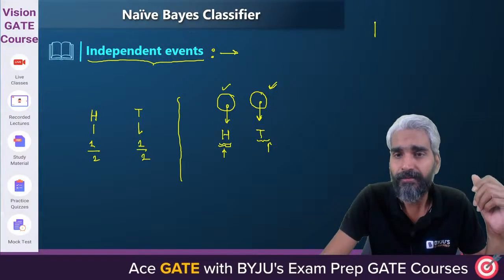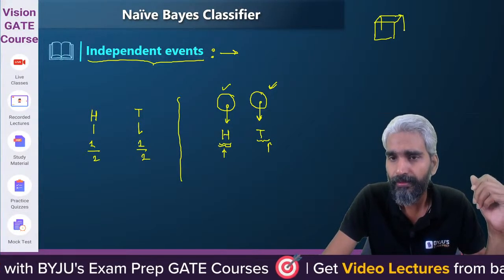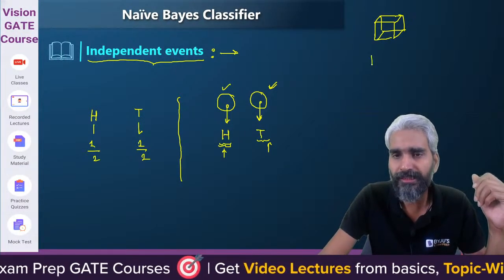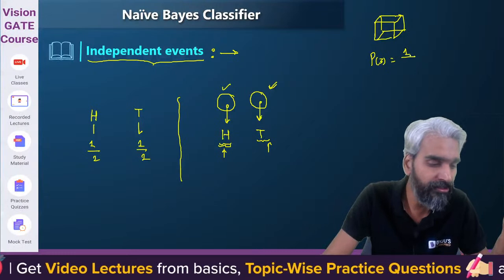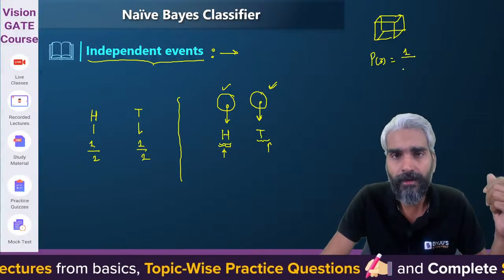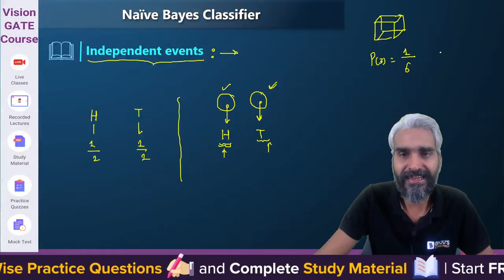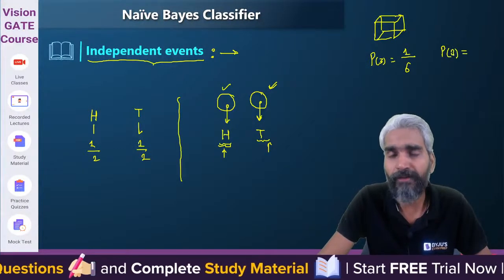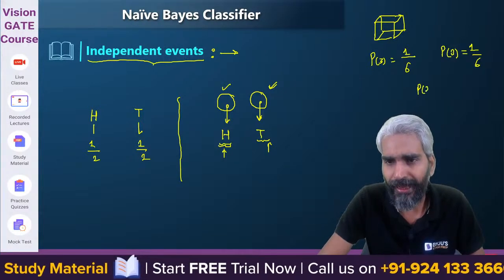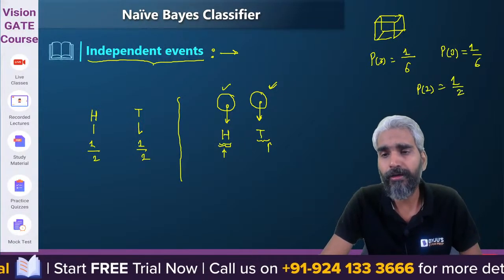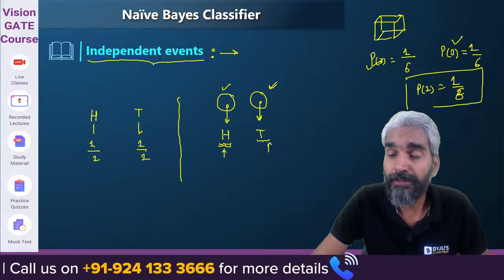Just like if I throw a dice, what is the probability that the outcome will be 3? There is only one favorable event, that the outcome is 3, and the total number of possible outcomes is 6: 1, 2, 3, 4, 5, 6. Now you have thrown it. Next time, if you throw this dice again, the probability of 3 will again be 1 by 6. If I throw again and ask the probability of 2, it will be 1 by 6. It means the probability of an event does not depend upon the events which have occurred in the past.